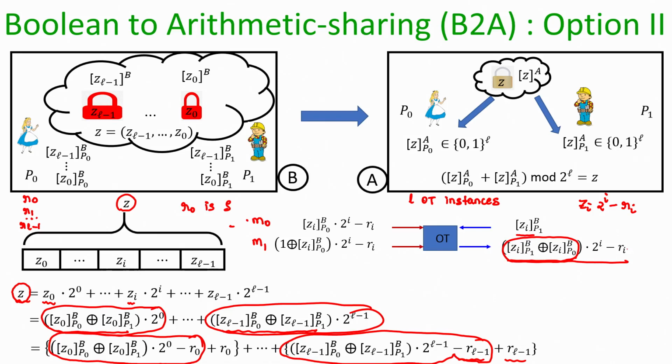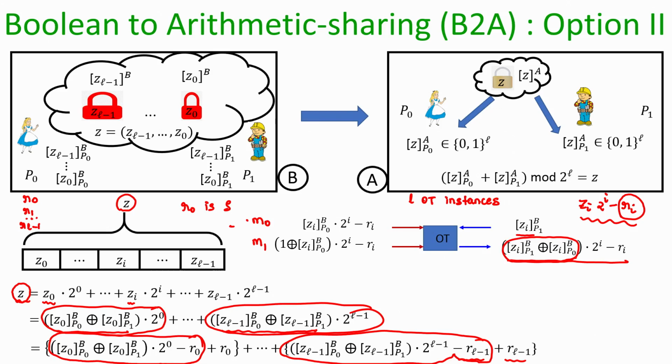So, you can imagine that this OT instance is with respect to the ith term. Since there are L terms here, Alice and Bob participate in L independent OT instances. For each of the OT instances, the corresponding random value Ri is picked uniformly at random by Alice, and that ensures that even though Bob receives through the ith OT instance Zi times 2^i minus Ri, since the Ri's are acting as a mask and they are picked independently of each other, nothing about the exact value of Zi is learned in the process.